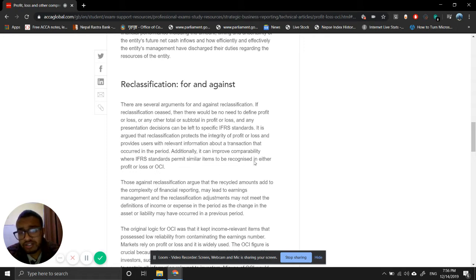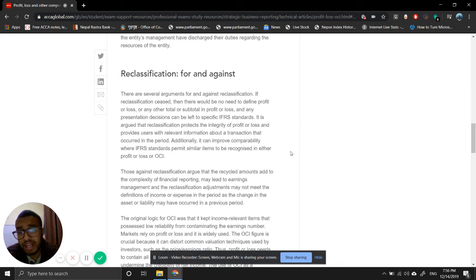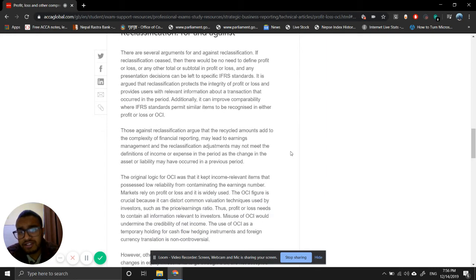Okay, so those against reclassification argued that recycled amounts add to the complexity of financial reporting and may lead to earnings management, and the reclassification adjustment may not meet the definition of income or expenses in the period, as the change in assets or liability may have occurred in a previous period because the gains or losses could have been incurred in a previous period, and then when it is reclassified, the timing is particularly based upon the judgment of the management.